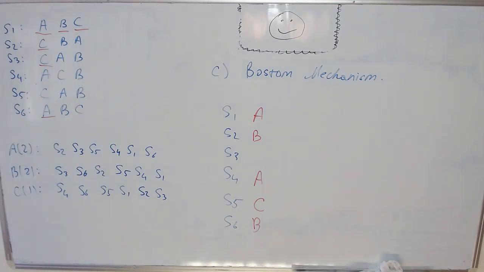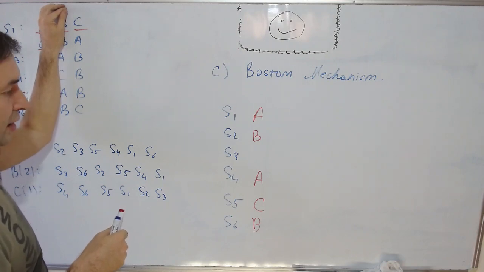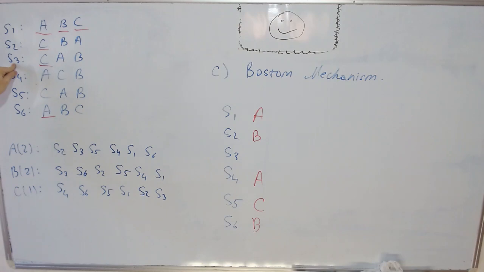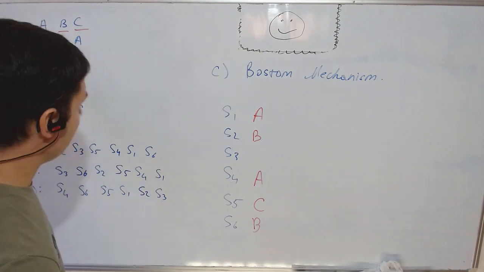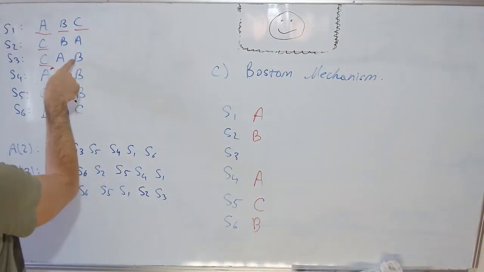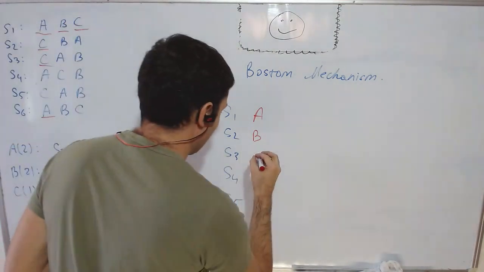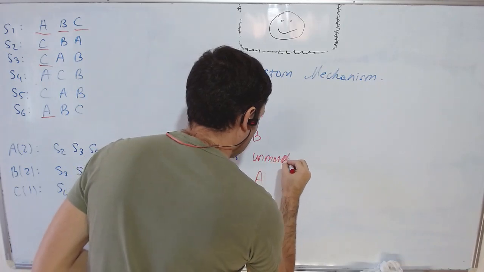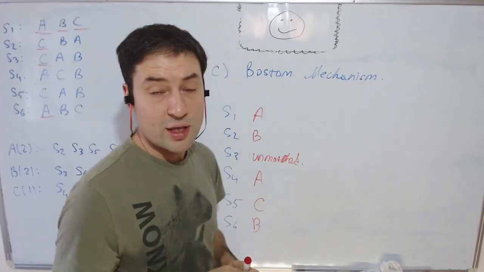And that's what happens in round 2 of the Boston mechanism. And finally, we go into round 3 because we still have one unassigned student, although I guess we don't really have spots left, so there is no point. So S3 is unmatched because in round 3 he applies to school B, but school B is already oversubscribed. So unmatched. Okay, so that's how you do the Boston mechanism.